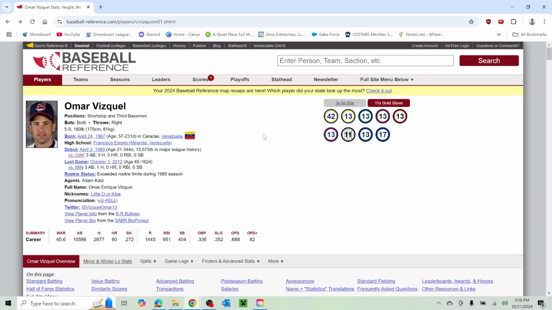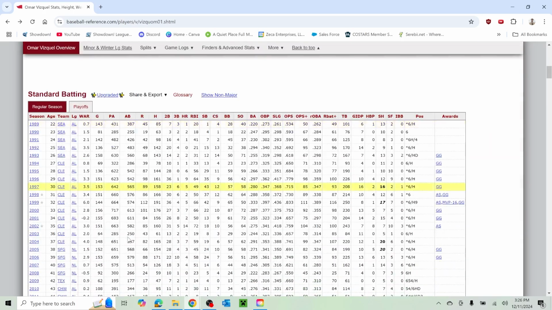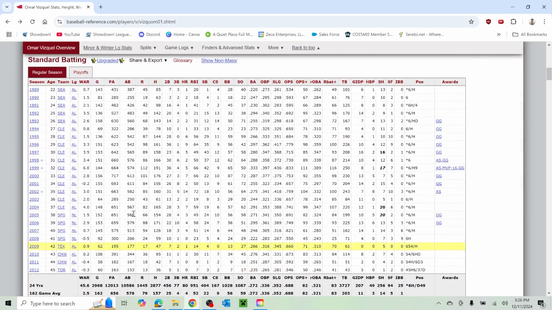So this lineup, Omar Vizquel's not in the Hall of Fame. How is that the case? 11-time Gold Glover, not in the Hall of Fame. He held his own at the plate, too. That's crazy. A lot of sacrifices. He has value as a hitter.